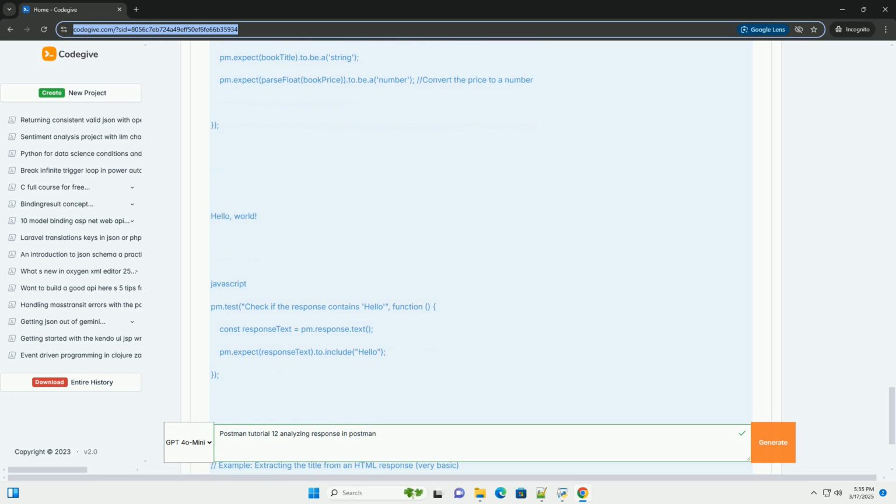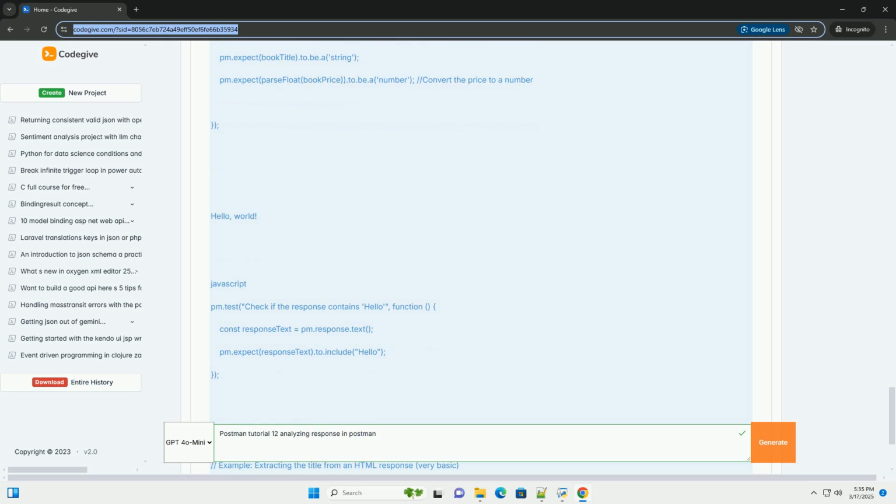1. Setting up the environment and API endpoint. For this tutorial, we'll use a freely available public API to retrieve data. A good choice is JSONPlaceholder. It's a fake online REST API for testing and prototyping. Let's use this endpoint for getting a list of posts: https://jsonplaceholder.typicode.com/posts.